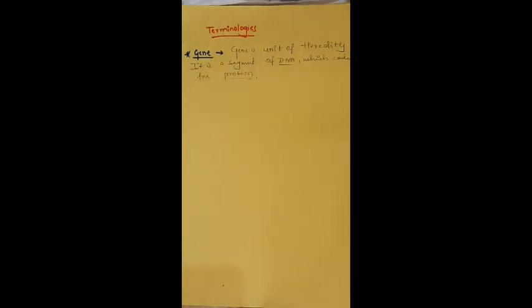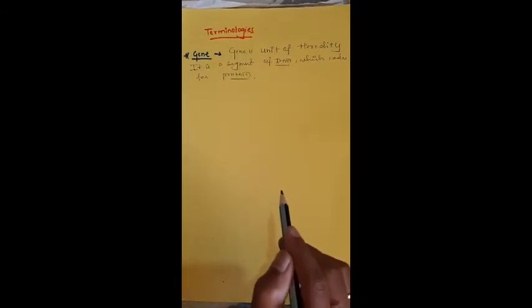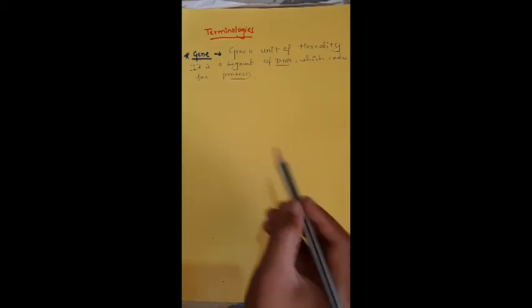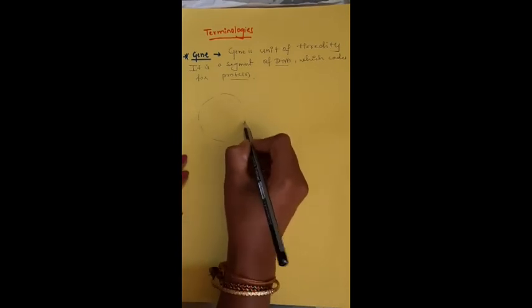Okay, 1 second students. Firstly, you have to understand the structure of DNA, then you can get it. I am taking too much time for introduction because once you understand the basic concept, then you can easily understand the main topics. Okay, I am going to draw the cell.